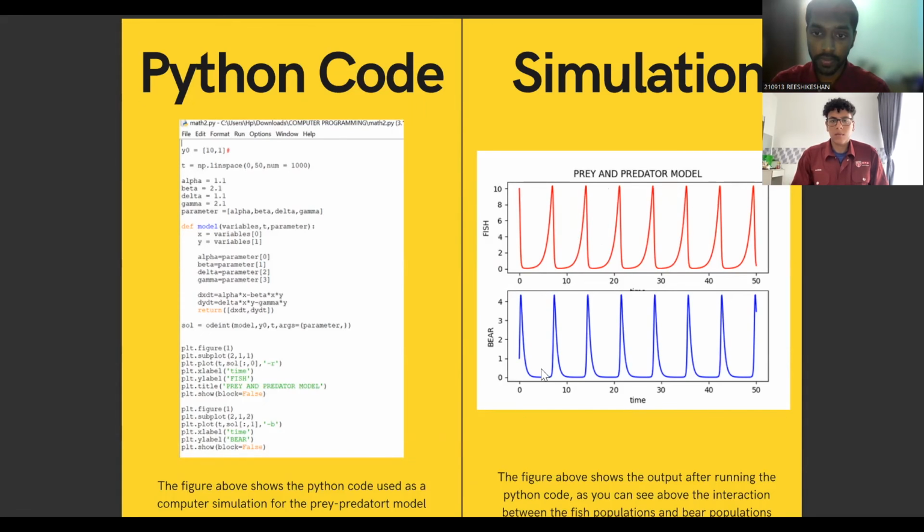As you can see, as time increases, the population of fish begins to decrease. This is because, as time increases, the population of bear begins to increase. So the fish start to decrease and the bear start to increase.